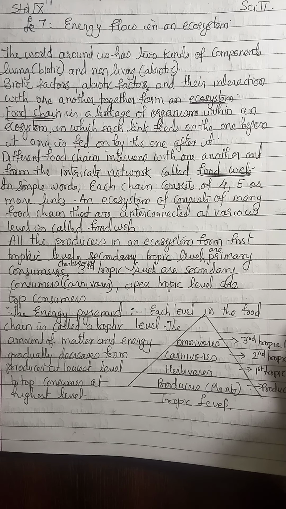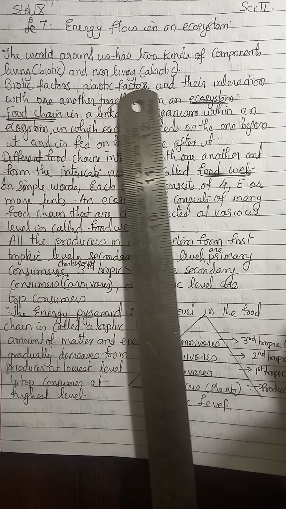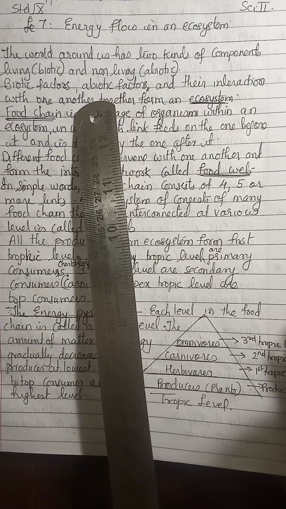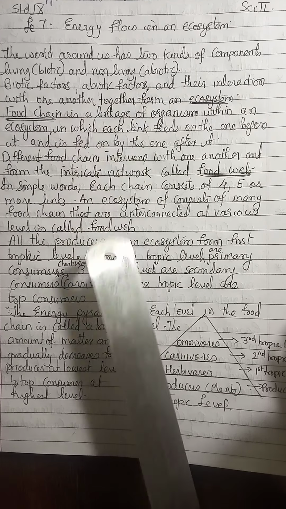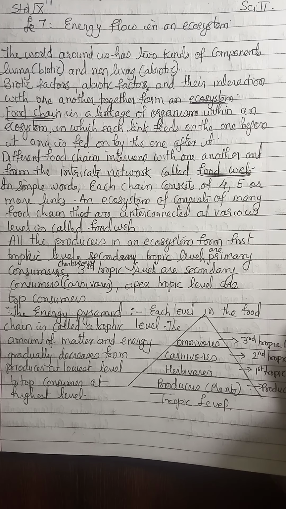Lesson name is Energy Flow in an Ecosystem. The world around us has two kinds of components, living and non-living. Living things around us, for example human beings, plants, leaves, all these are living things, and we call them biotic components.